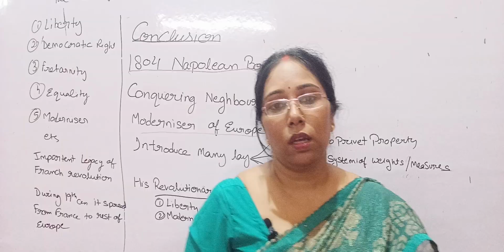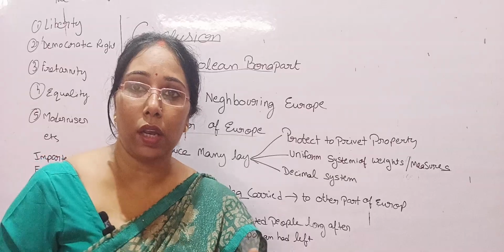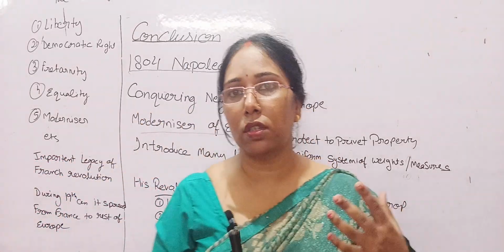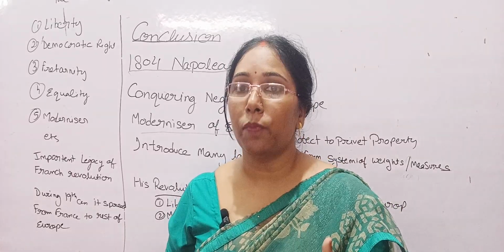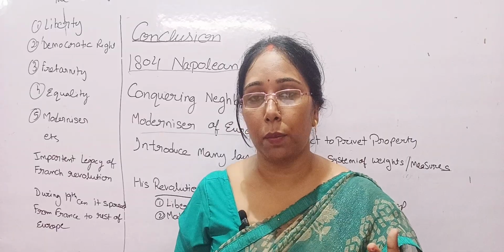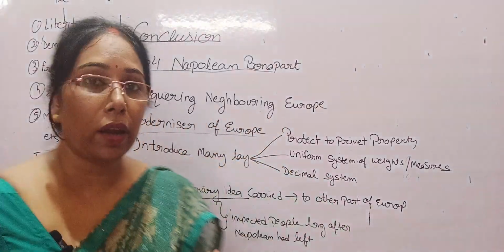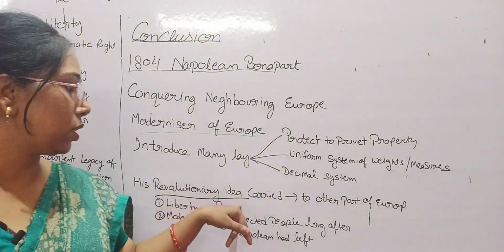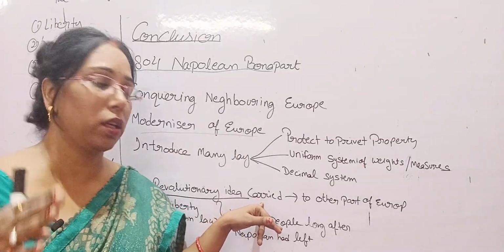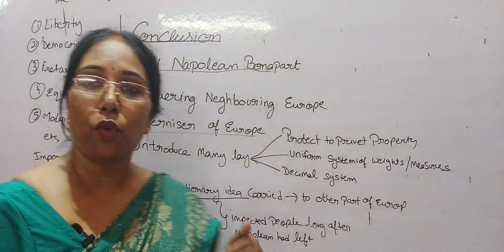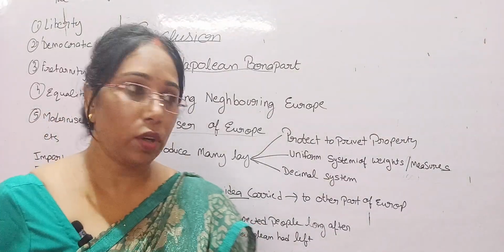And many of his measures carried his revolutionary ideas, as he saw himself as a modernizer, and from the very starting people started to like him. Some of his ideas people liked to follow. What kind of ideas? His revolutionary ideas. What were his revolutionary ideas? His revolutionary ideas were liberty and modern law. These were his revolutionary ideas.